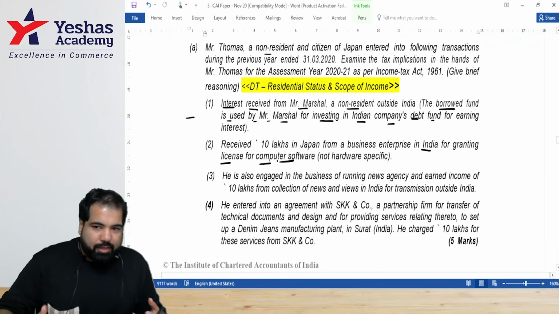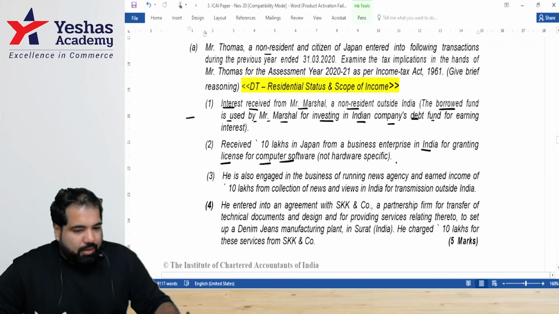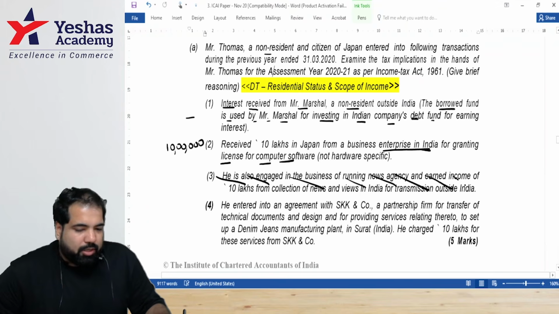Is this a royalty? Yes. And was it used in India? Yes. So will this be taxable? Yes. How many lakhs, guys? 10 lakhs. This one has now been removed from your part, guys. Yes. So I'm not even doing this.